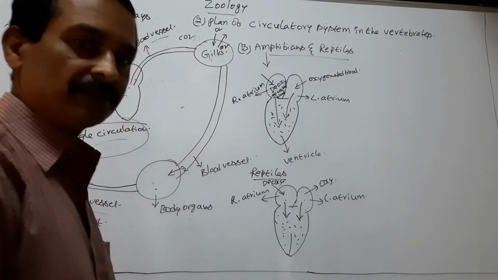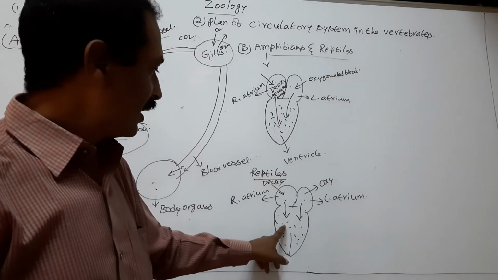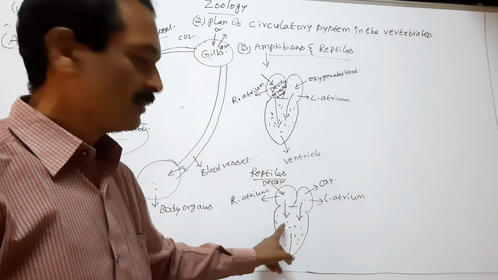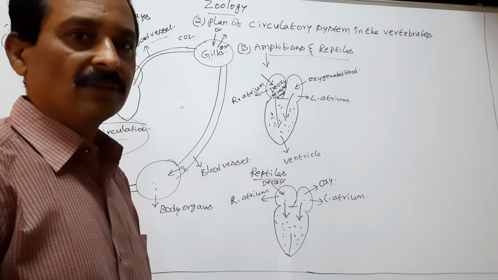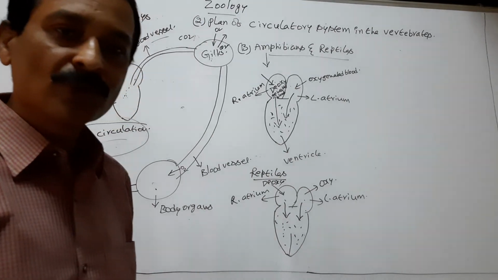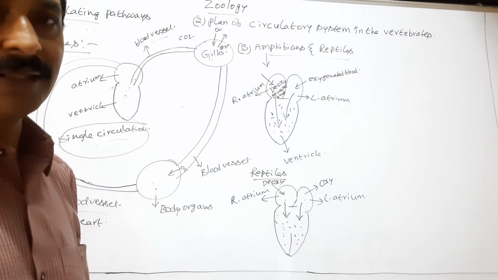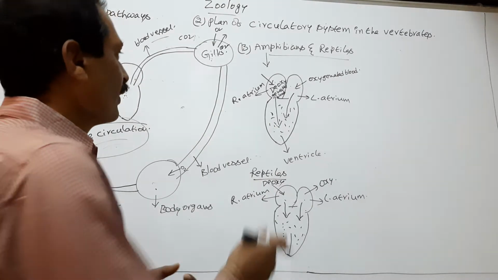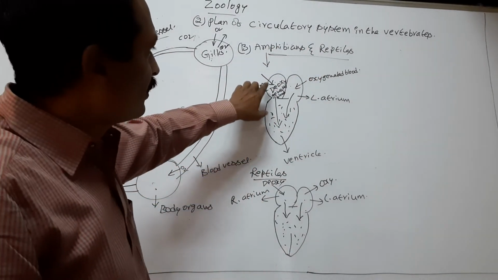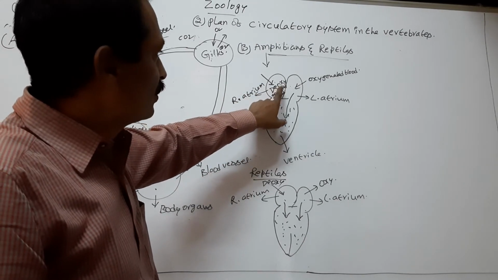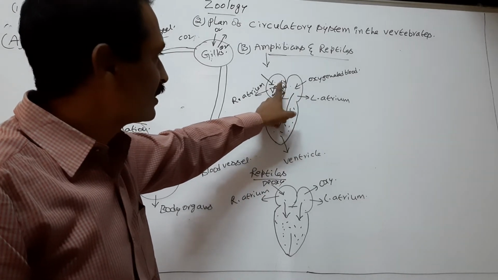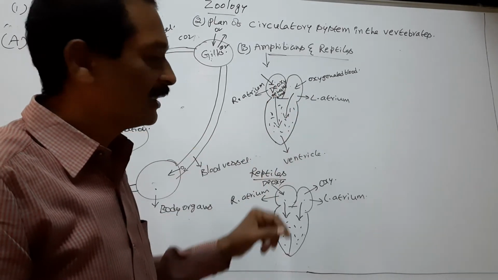So in the ventricle, deoxygenated and oxygenated bloods are mixed. So ventricle of the reptiles also possesses mixed blood. So in the amphibians and reptiles, two circulations appear only in the atria.